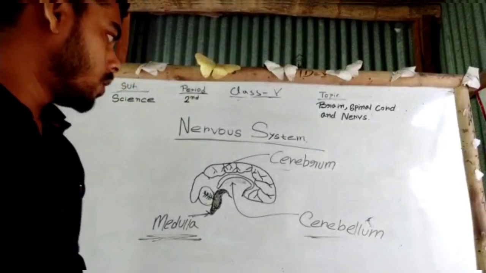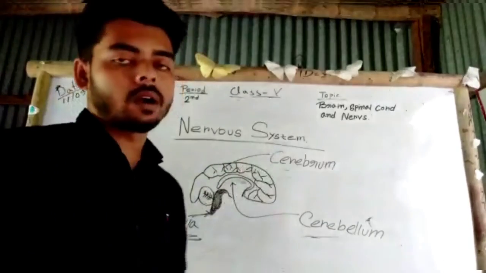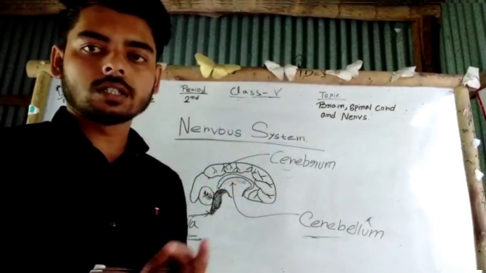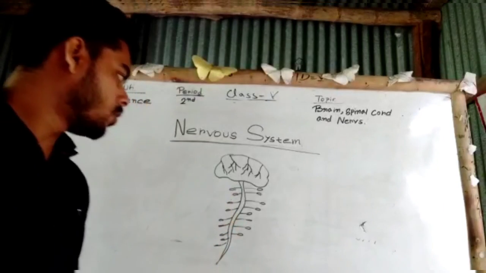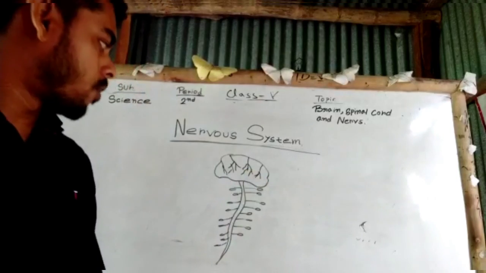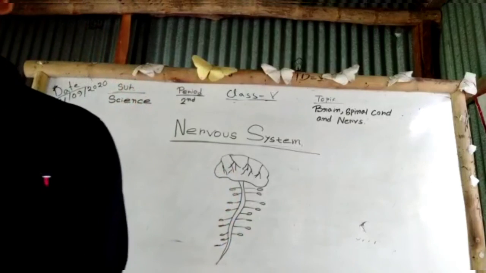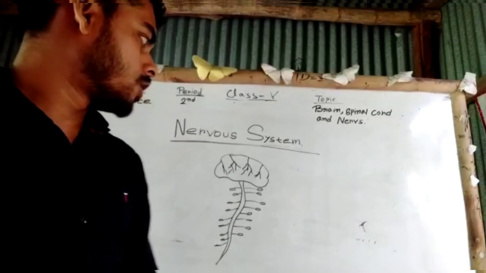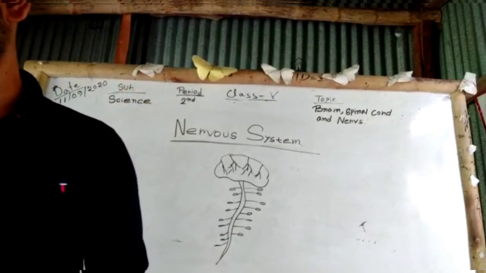So these are the three parts of our brain. As I said, nervous system consists of three parts: brain, spinal cord and nerves. So let's discuss spinal cord. Spinal cord is a thick cord in our backbone. It transfers information from different parts of our body to our brain. It also controls our reflex action. Reflex action is an important part of this chapter, so I will discuss this in our further discussion.